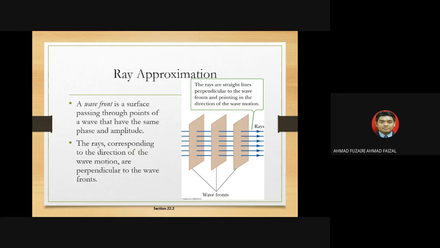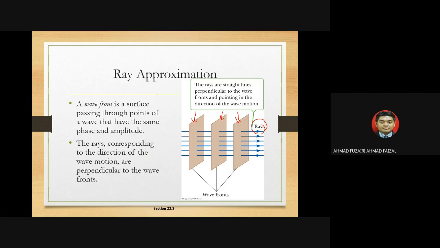Okay, so this is the ray approximation. If you can see, these are the rays, and this one is the wave front. When the wave propagates forward, the rays are straight lines perpendicular to the wave front.